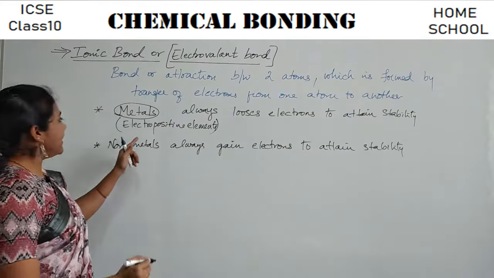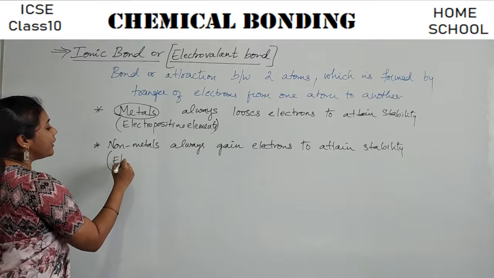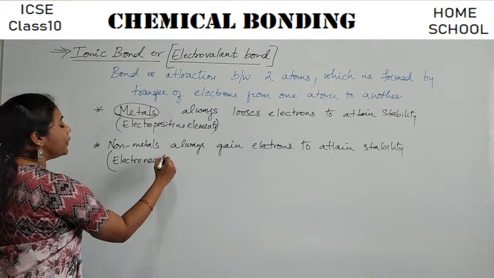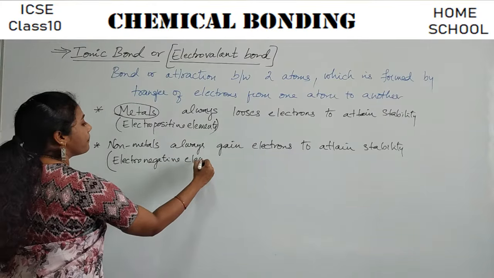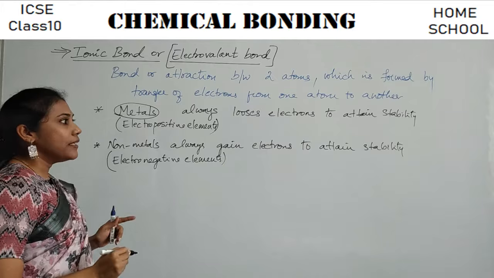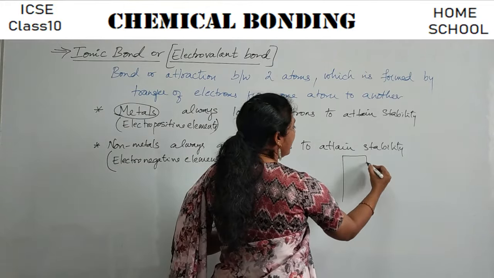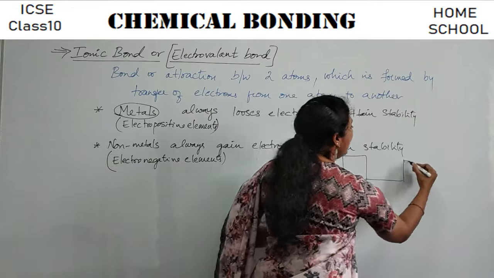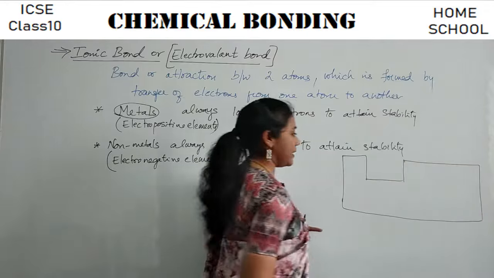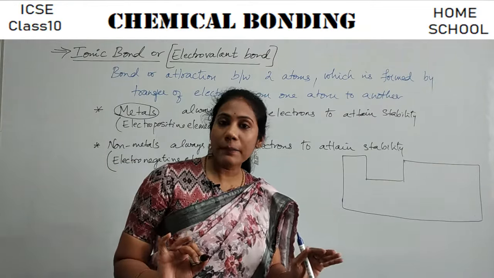So non-metals are actually called electronegative elements. Clear? Fine. And now the big question here is, in a periodic table, among 118 or 120 elements, which are called metals and which are called non-metals?